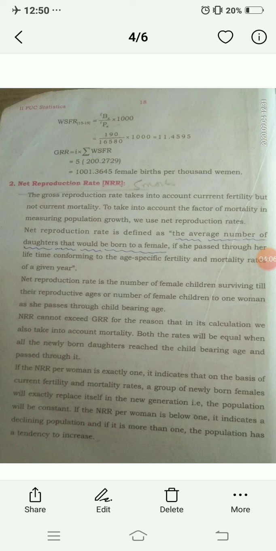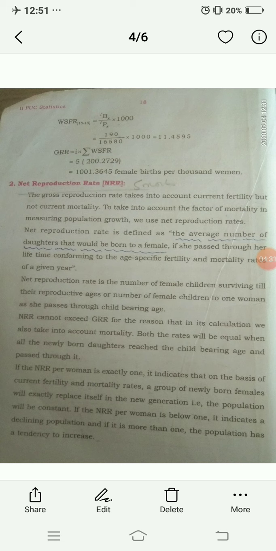Net reproduction rate is defined as the average number of daughters that would be born to a woman. Concentrate here: the average number of daughters that would be born to a female if she passed through her lifetime conforming to the age specific fertility and mortality rates of a given year.